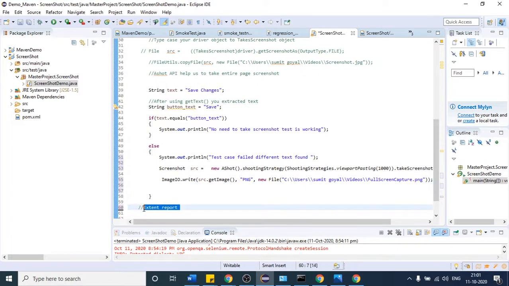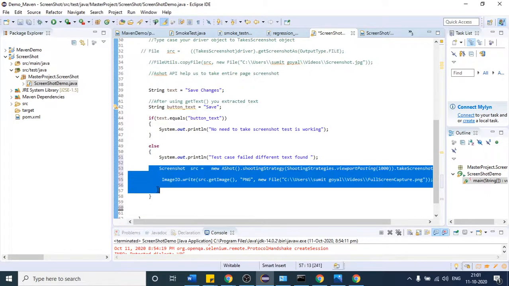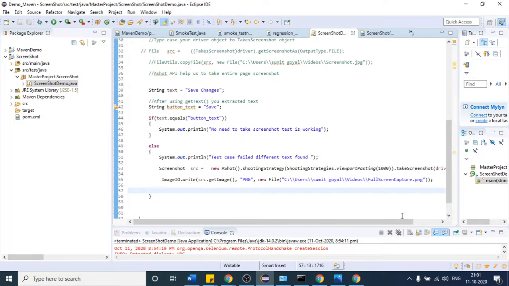This report will help us, and we will see that in our framework lectures. As of now this is sufficient for how to take the screenshot, and in the framework as well you can use this same code. Is it clear to everyone how to take the screenshot and under what condition you have to take it?